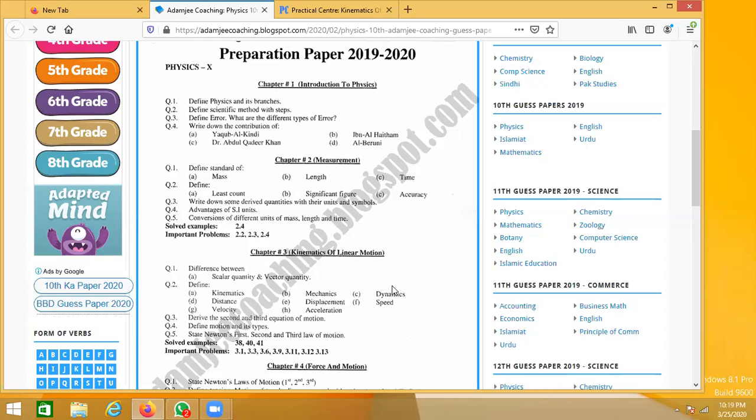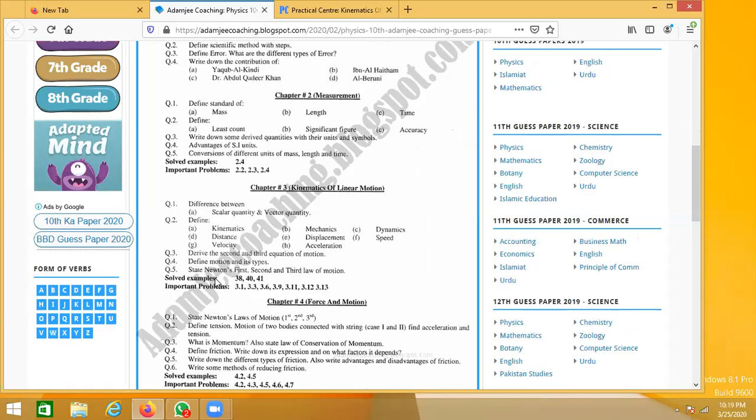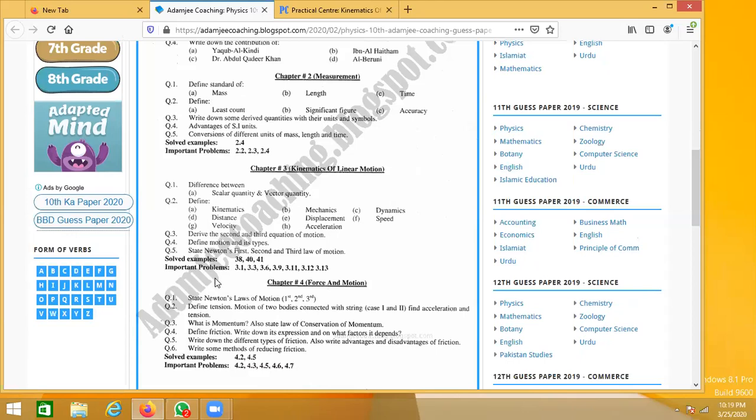So I don't think that is going to be that much of a problem. Now in chapter 3, the important questions they have given here, as they're saying, the difference between scalars and vectors is there, and the definitions you can see we have covered all of them in our classes.